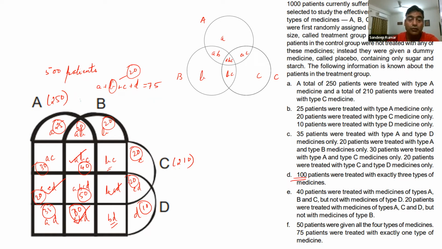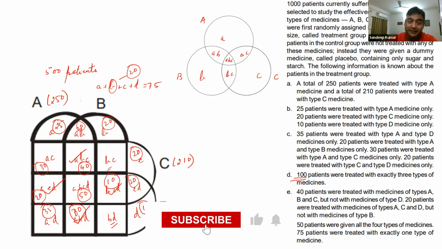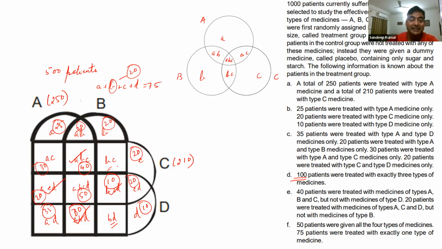So for 100 patients I know the value of ACD 20, 20 plus 40 is 60, 60 plus 30 is 90. So the value of BCD automatically comes to 10. Okay, now that I have this value 10, I can see the value of C is 210.